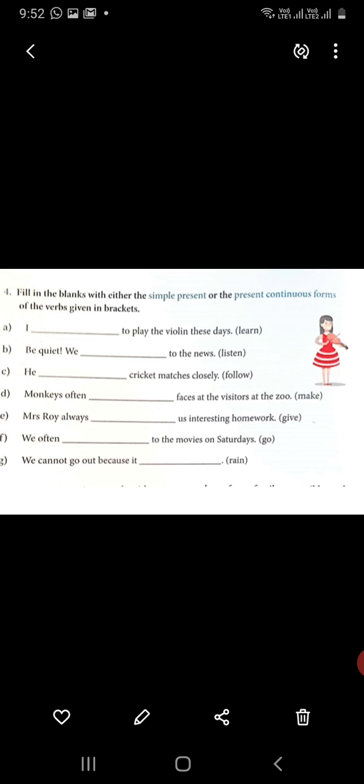We cannot go out. हम बाहर नहीं जा सकते हैं. Why? Because it rains नहीं आएगा. Continuity बताइए. Because it is raining. Hope you have understood the topic.